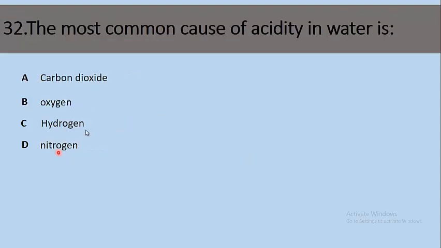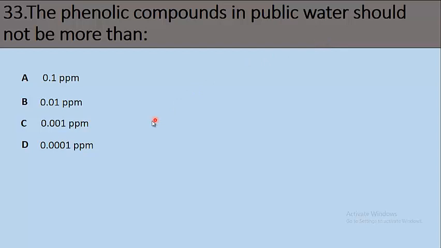Number 32, the most common cause of acidity in water is option A, carbon dioxide, B, oxygen, C, hydrogen, D, nitrogen. So the right answer is carbon dioxide. Carbon dioxide is the most common cause of acidity in water.